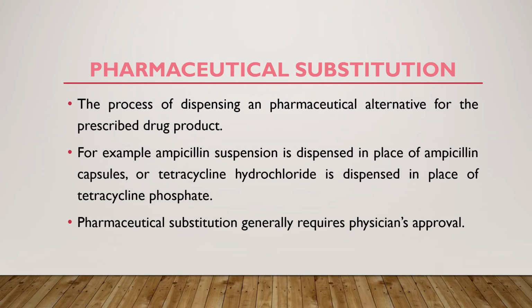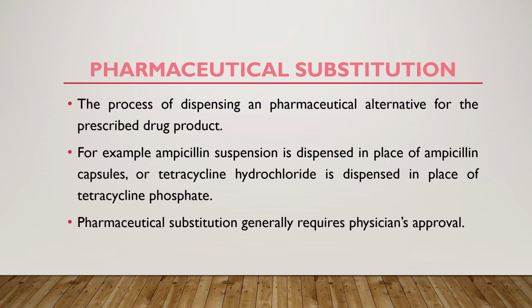Now coming to the next term, pharmaceutical substitution. The process of dispensing a pharmaceutical alternative for a prescribed drug product is called pharmaceutical substitution. Substitute is nothing but placing one person in place of another. Then only we term them as substitute. So pharmaceutical substitution is the process of dispensing a pharmaceutical alternative for the prescribed drug product.